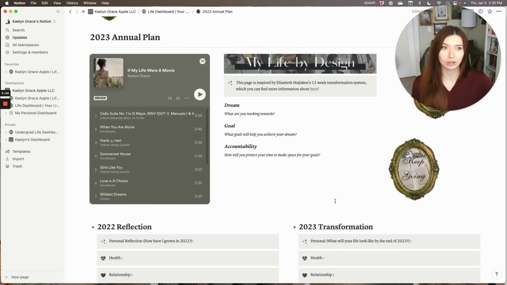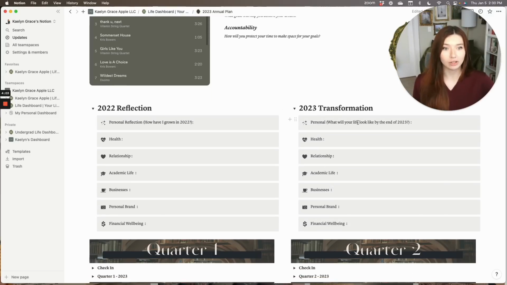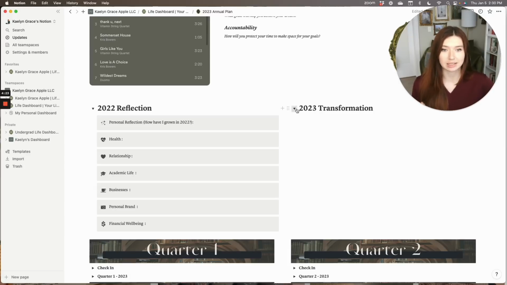This does not include all the things in her template because that is something that you can purchase on her website. But for example, I love that she broke down her reflections and transformations by category. And I tweaked them a little bit because the things that I think us scholarpreneurs want to be focusing on is your academic life, building your businesses, your personal brand, and all those things. So I wanted to break it up a little bit, but I just loved that she used that system.